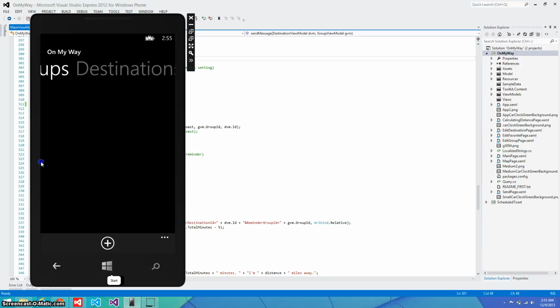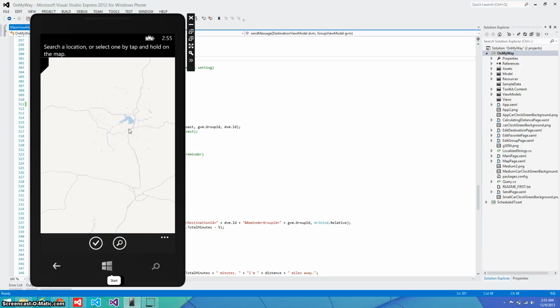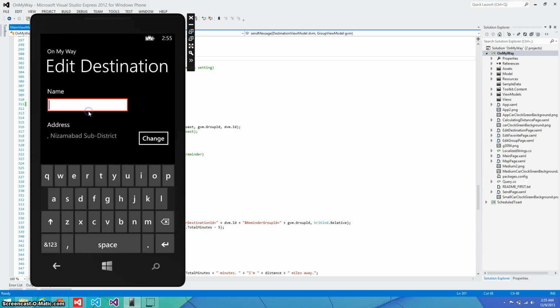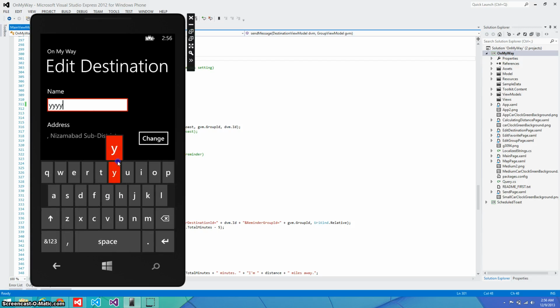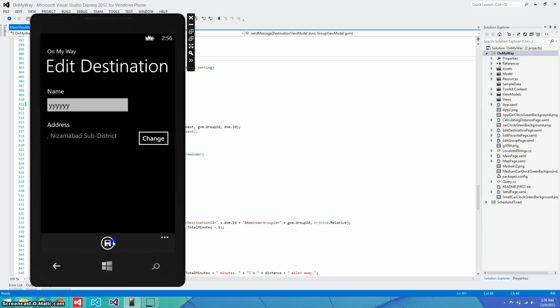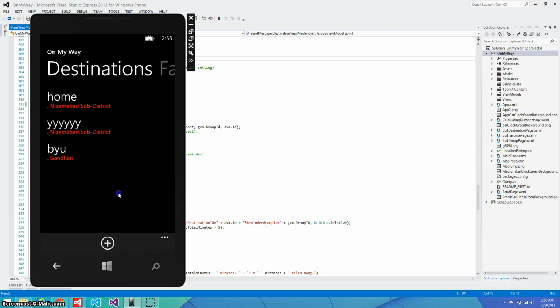And you can add destinations too. So let's add a destination here. And for some reason it thinks I'm over in, if this was India or Africa that it zoomed into. Anyways, but I can tap and hold on the map and it saves a destination for me. I'm just going to save a bunch of bogus information for sake of time. So I have destinations there.